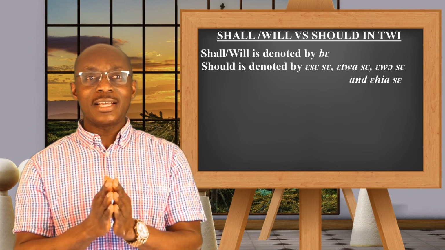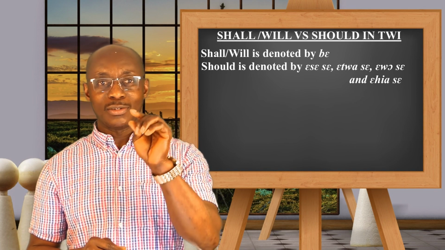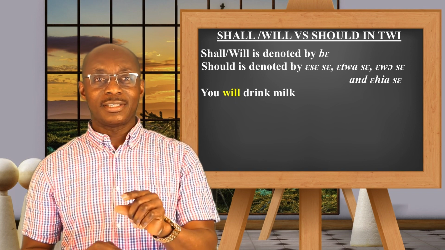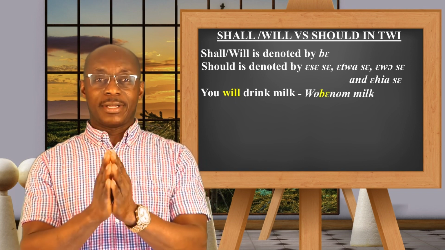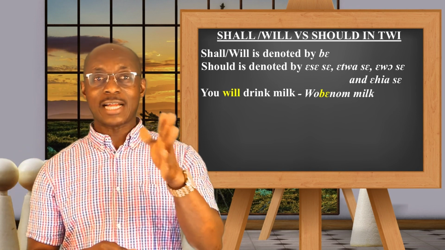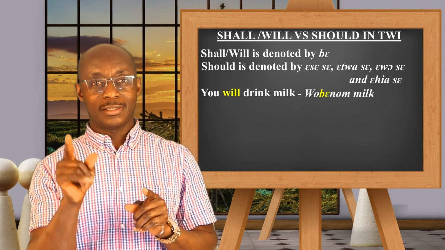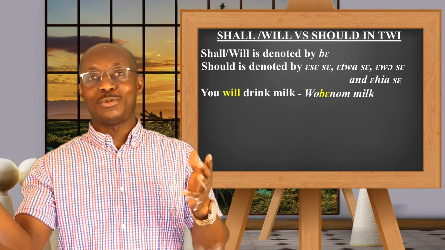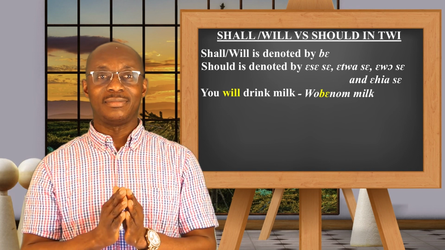So if you want to say you will drink milk, now we are going to treat will and shall. You will drink milk, then we will say wo benom milk. The wo means what? You, that is singular. So wo be, shall, nom, drink, milk, as you know. So wo benom milk, you will drink milk.